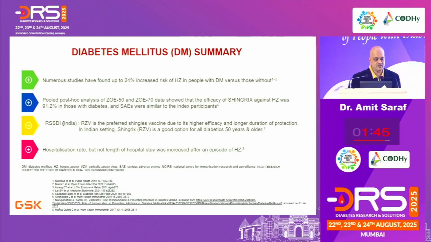So to summarize, my last slide, ladies and gentlemen: numerous studies have found more than 24% increased risk of herpes zoster in individuals with diabetes compared to those without. A pooled post hoc analysis of ZOE-50 and ZOE-70 data has shown that the efficacy of Shingrix against herpes zoster was 91.2% in those with diabetes, and the risk of serious adverse effects was hardly there. The RSSDI in India has shown that Shingrix, the non-live vaccine, is the preferred shingles vaccine due to its higher efficacy and longer duration of protection in the Indian setting, that's 11 years, and Shingrix is a good option for any diabetic more than 50 years of age.